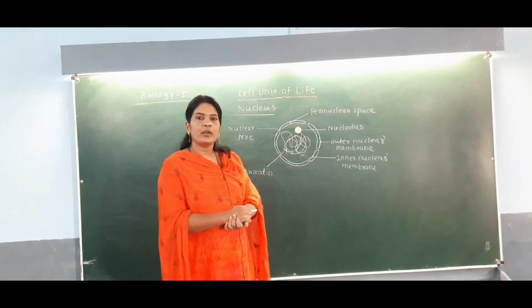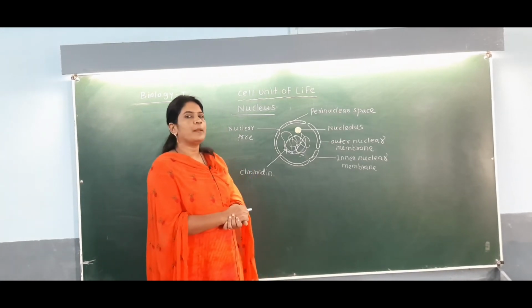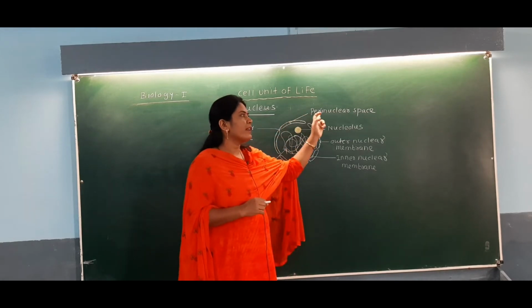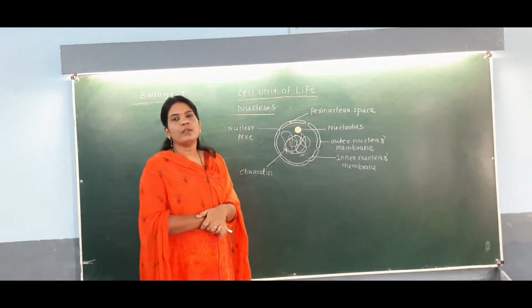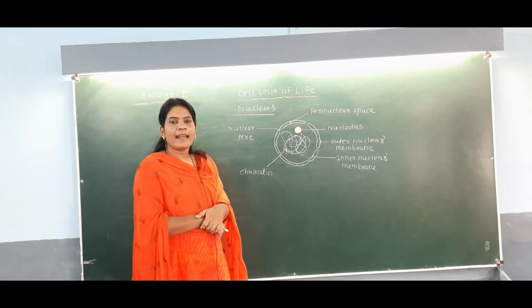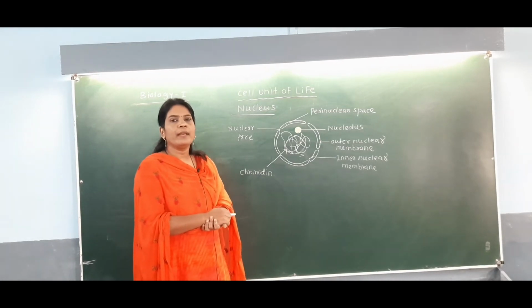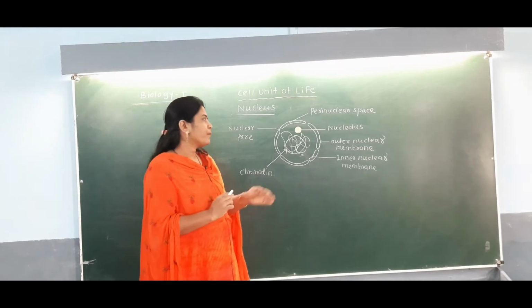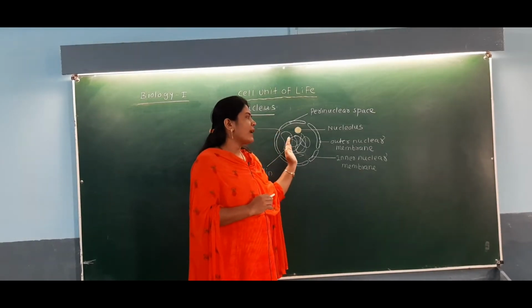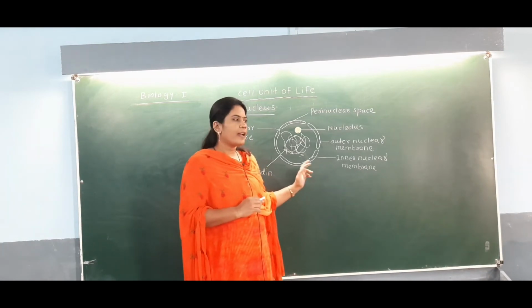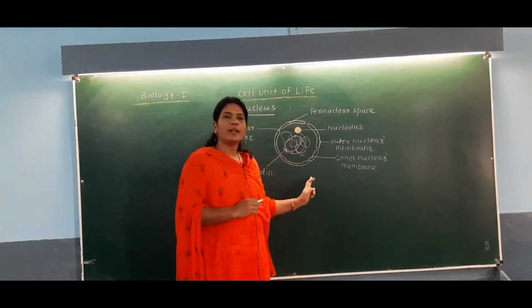This outer and inner nuclear membrane has a space in between, called the perinuclear space. The nuclear membrane acts as a barrier between the content present inside the nucleus and the cytoplasm outside, because you can observe that around this nucleus there is cytoplasm.